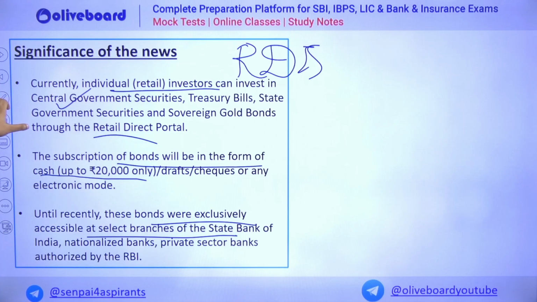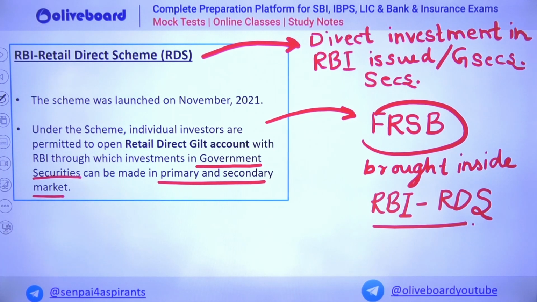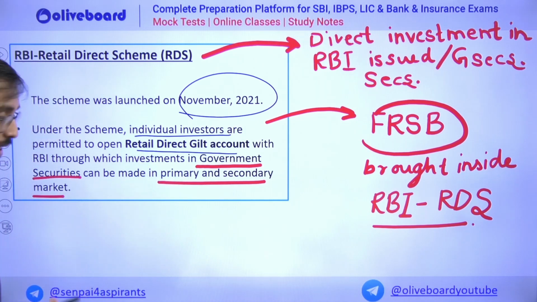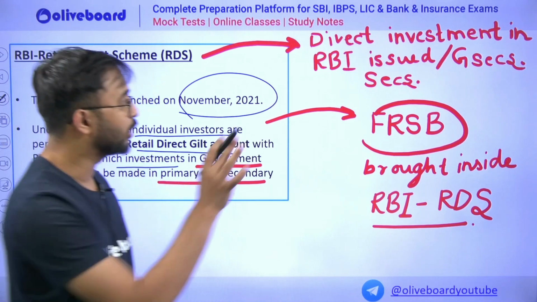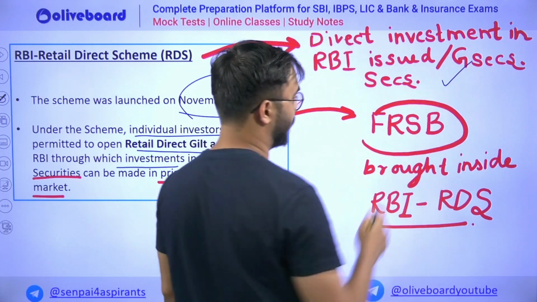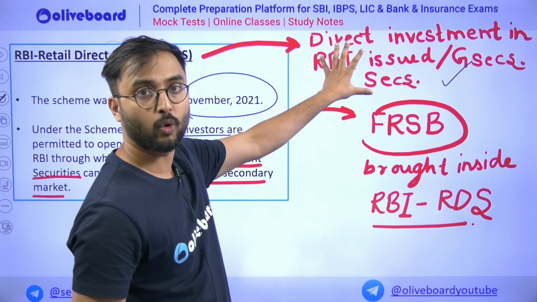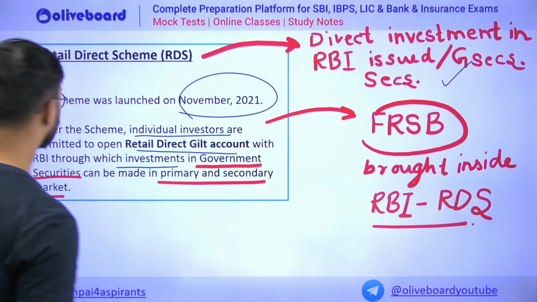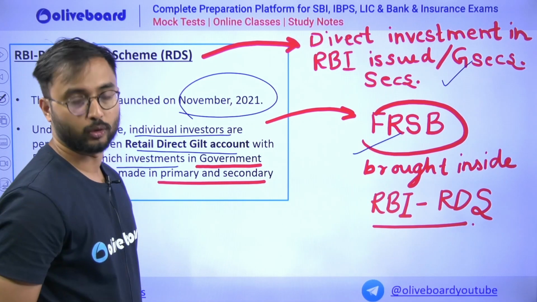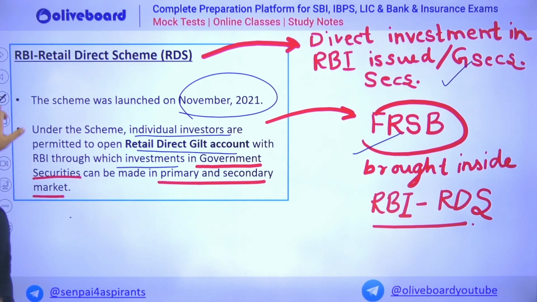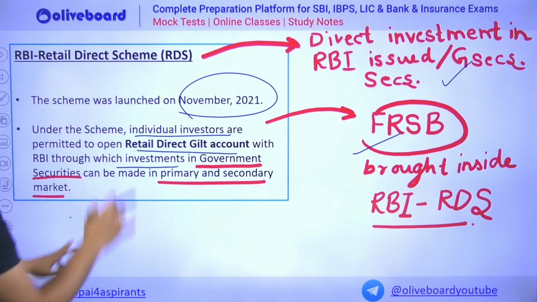Apart from that, as you all know, we have already discussed this particular part, that this retail direct scheme, what was it? This scheme was launched in November 2021. Individual investors were permitted to open retail direct gilt accounts, and through that they would invest in either RBI issued securities or government securities. Earlier only treasury bills and such were involved, but now, as you all know, even FRSBs would be included. Floating rate bonds will also now be included in the same retail direct scheme.